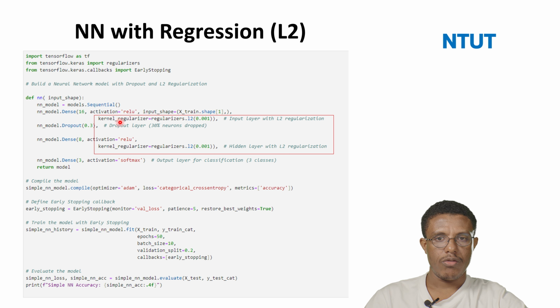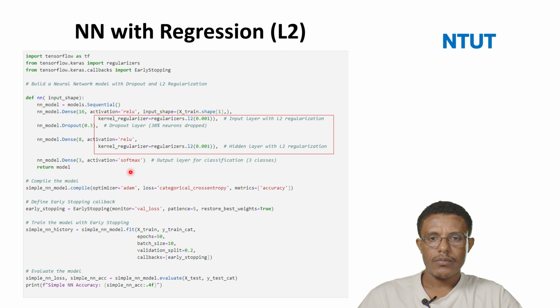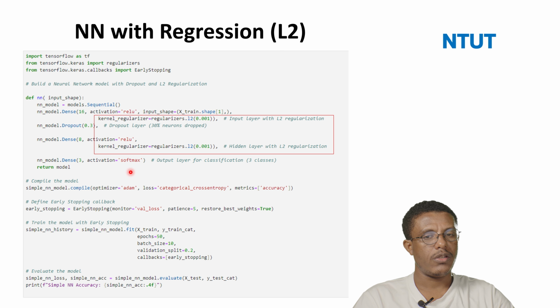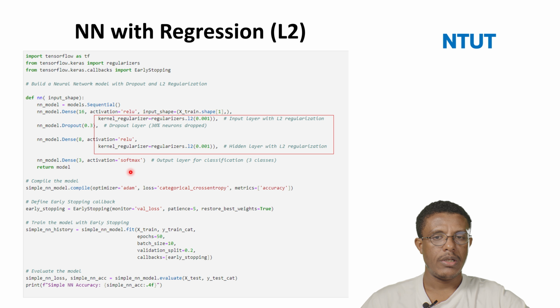You can add it with each layer. For instance, in this case, the first layer, and we can add dropouts, and the second layer, and this is the last layer, which we call the output layer. So the first one is the input layer, then a dropout layer, then the second one, which is the hidden layer, and this one is the output layer. In the output layer we use the softmax activation function, as we discussed already in the previous classes. Softmax is mostly used in the output layers for multi-class classification purposes.